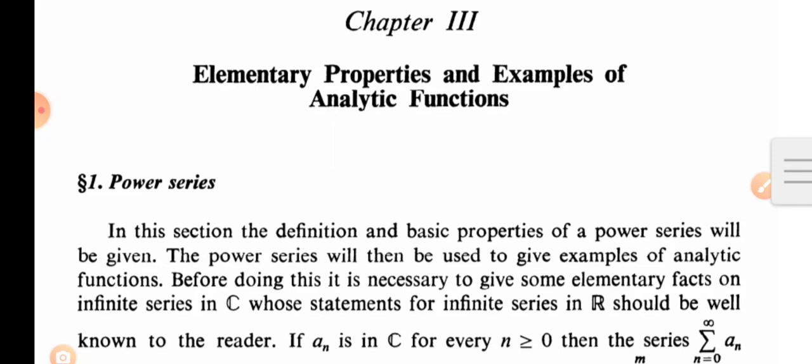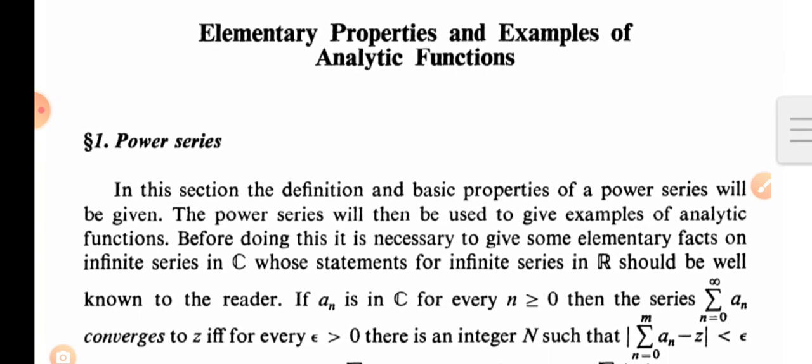Now we discuss the third chapter, that is elementary properties and examples of analytic function. As we already know the analytic function, that is a friendly function, exponential function, sine function, cos function, that is the corresponding combination of complex valued functions are analytic function. Since they are convergent or holomorphic everywhere, these functions are differentiable everywhere, therefore these functions are analytic function, and also that function satisfy the Cauchy-Riemann equation, therefore this forms an analytic function. Now here in this chapter we see the detailed representation of that analytic function and corresponding result.